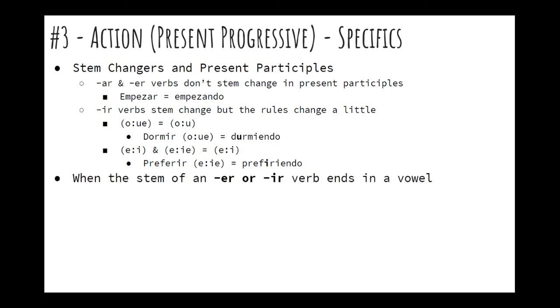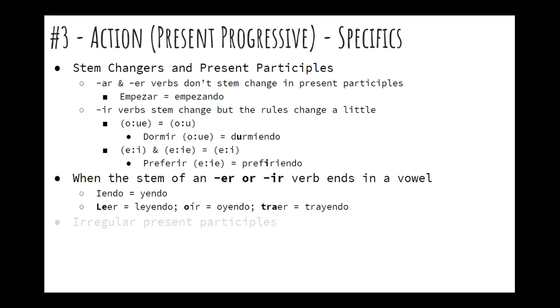Now, when the stem of an ER or IR verb ends in a vowel, you're going to change iendo, which would be the ending you would add, to yendo. Call this the yendo rule or yendo exception. So leer would be a good example. Le is going to be your stem. Instead of adding iendo and having L-E-I-E-N-D-O, it just looks kind of funny. They change the I to a Y and you get leyendo or oyendo or trayendo.